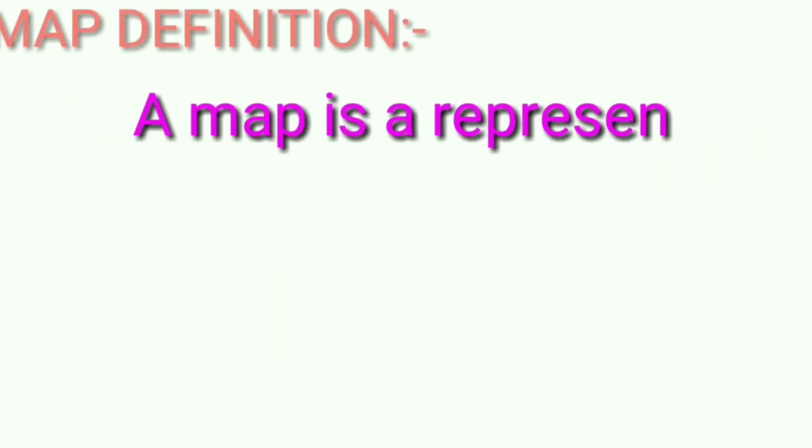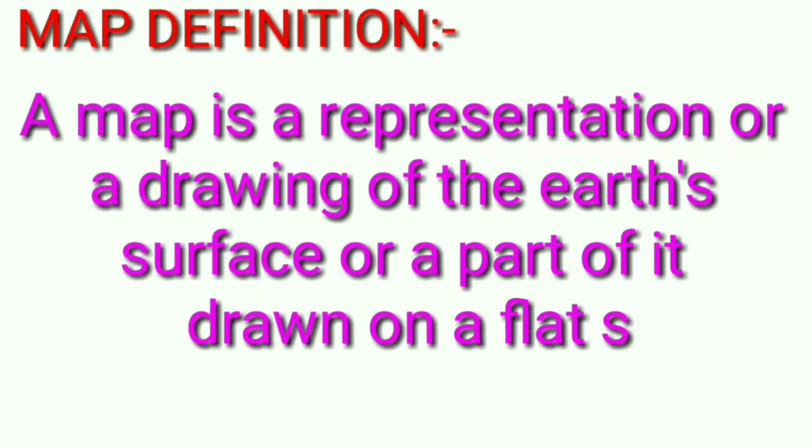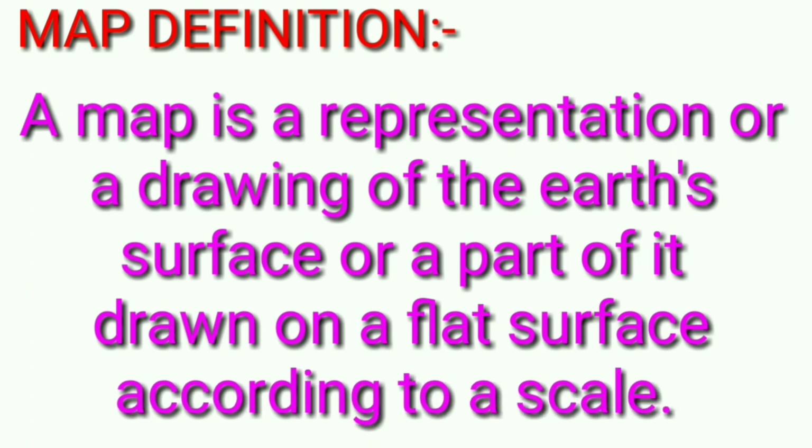Okay. See here, a map is a representation or a drawing of the earth's surface or a part of it drawn on a flat surface according to a scale.